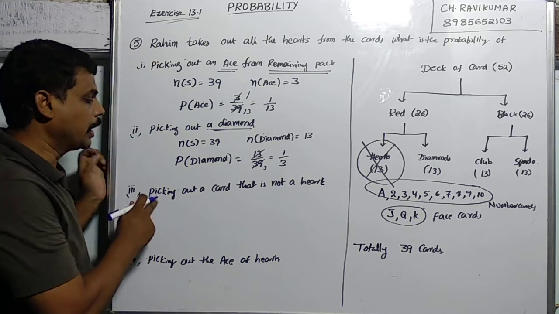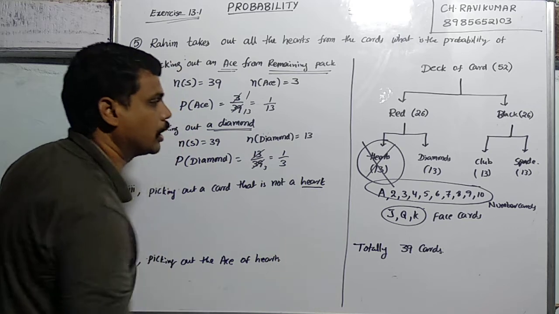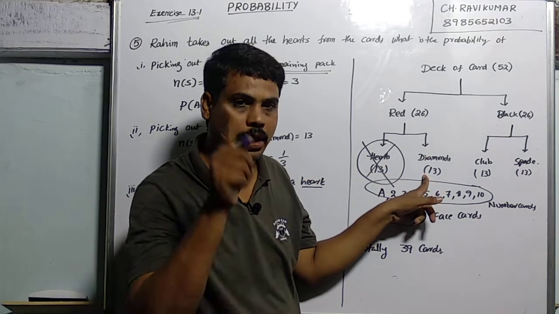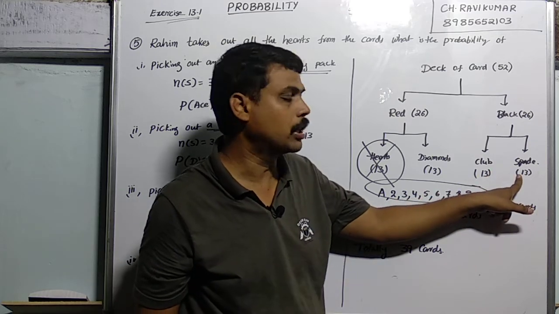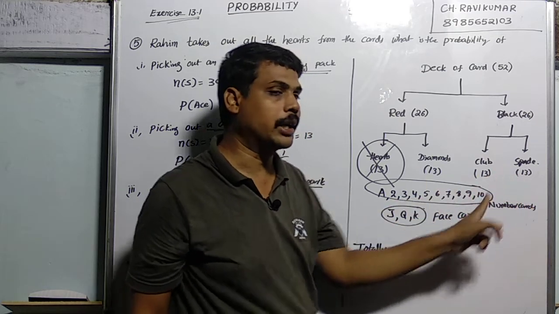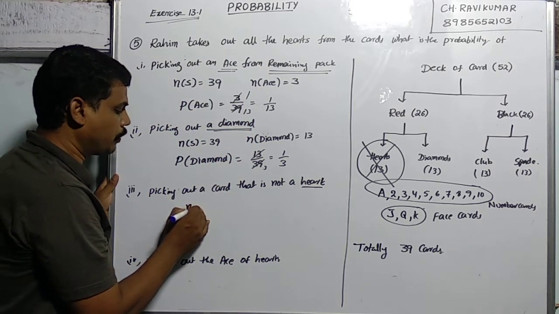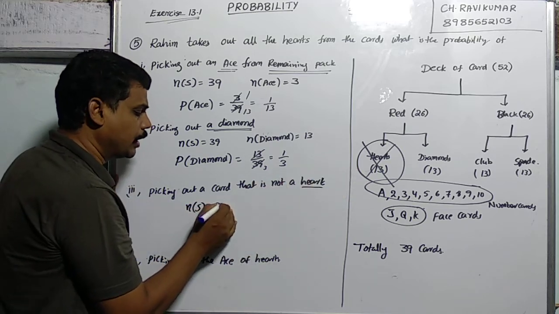Next one, picking out a card that is not a heart. Observe this: these diamond cards are there, these 13 are not heart cards, and these club cards are also not hearts, and these spade cards are also not hearts. Now the number of elements, n of S, is 39.